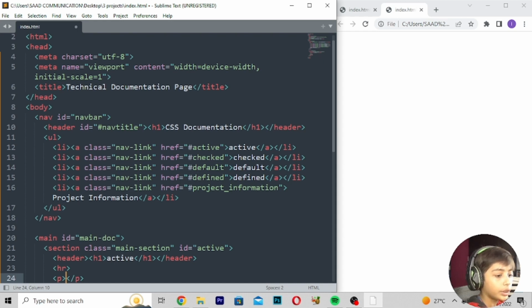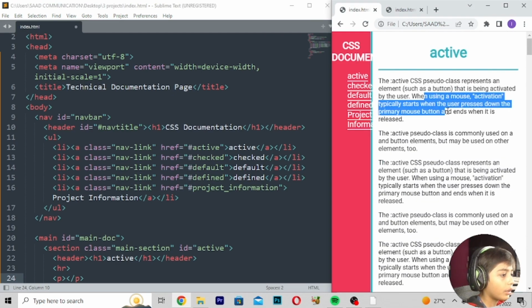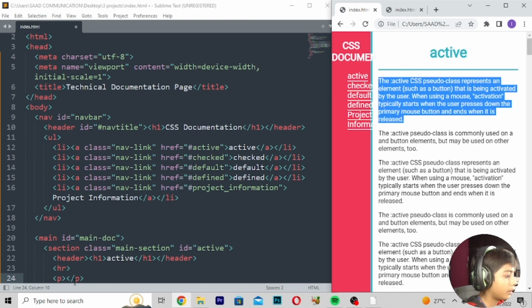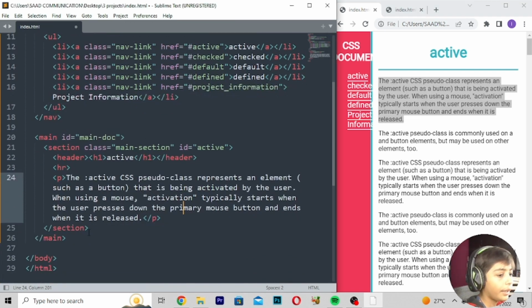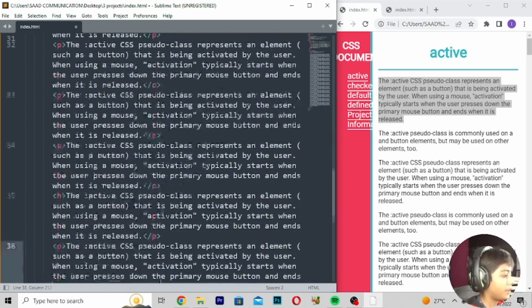And now first of all here I will go up, select Alt and select, copy, paste. Then copy and paste it 48 times.